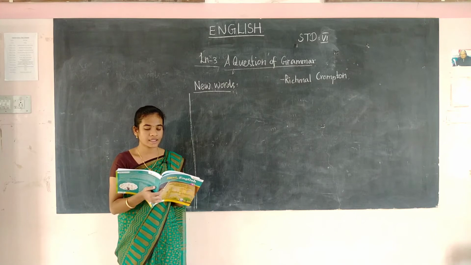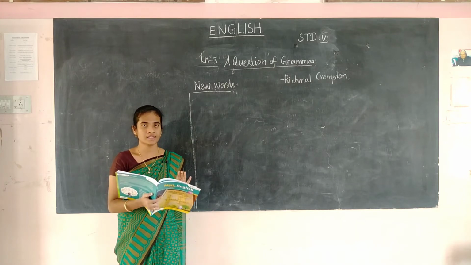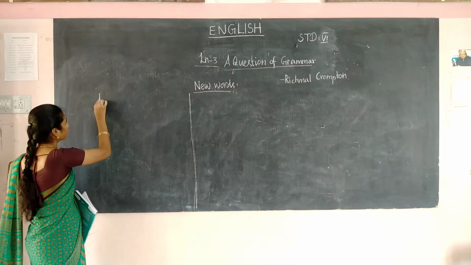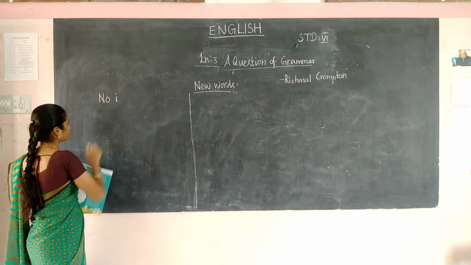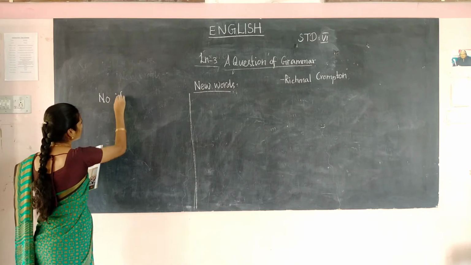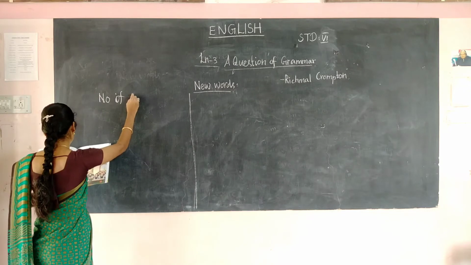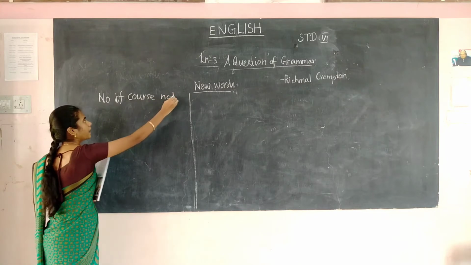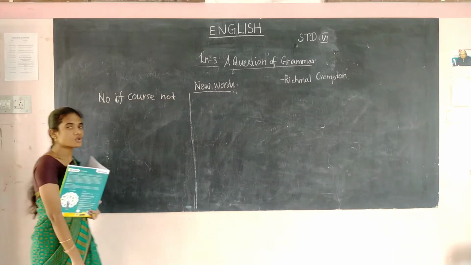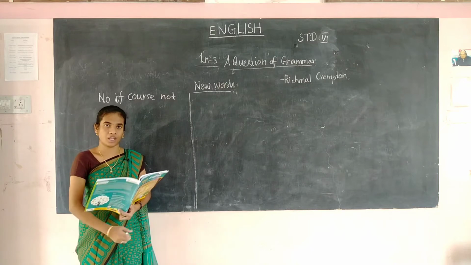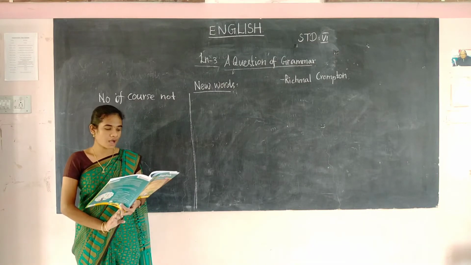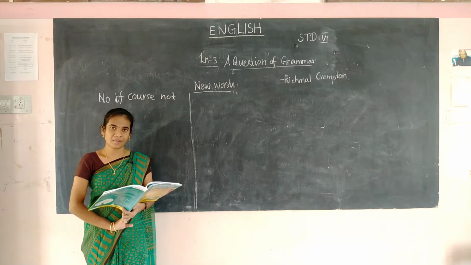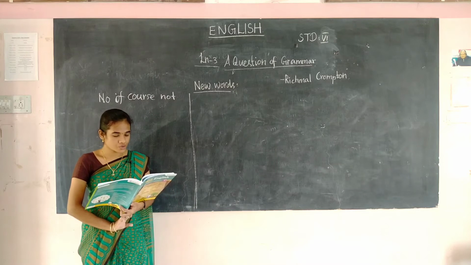No, of course not, said his father irritably. So his father said that, no, of course not. Okay, his father replied that, no, of course not. So he is asking for the party. Okay. Can't you do something? You can arrange for some other things. So his father is asking, can't you do something?